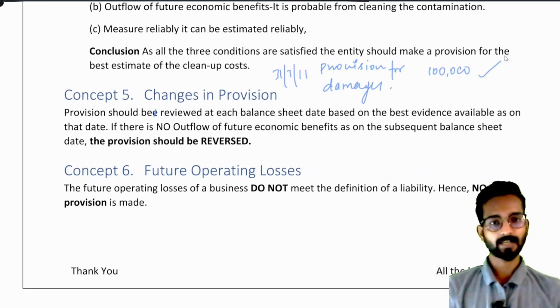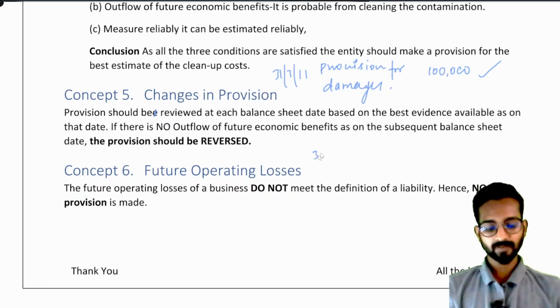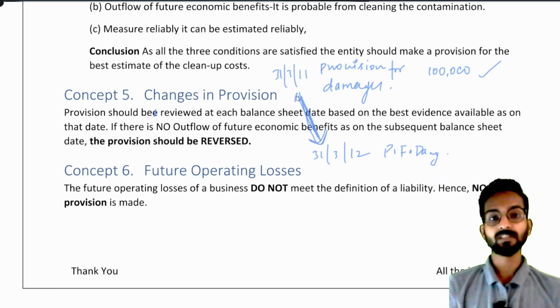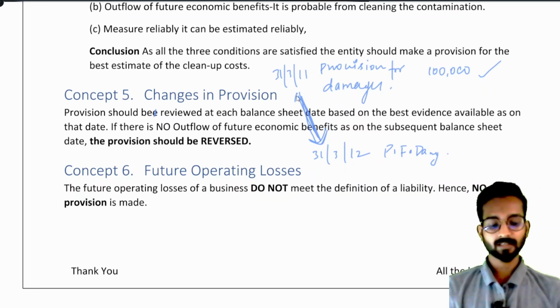The provision is as it is, 1 lakh rupees. Now, after 1 year, on 31st March 2012, the provision for damages will be there. But after this entire year, we understood that we might win the case and we don't have to pay any damages. So I can say that provision for damages is not required. It means we are reversing the provision. We do not need the provision.